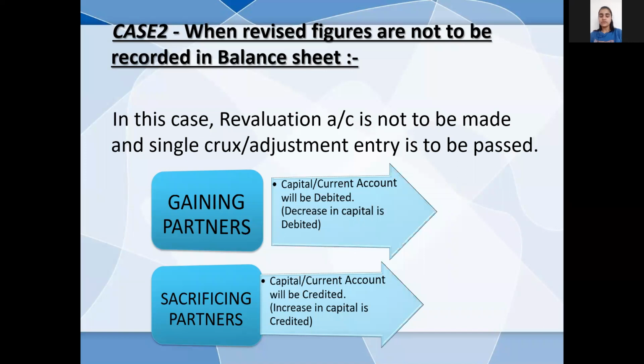For that, first we will adjust all the assets and liabilities together and get a net effect of them, and then we will do the entry of adjustment. We must look at the effect on the capital or current account of the partners. Gaining partners' capital or current account will be debited, because decrease in capital is debited, and sacrificing partners' capital or current account will be credited. As per the rule, increase in capital is credited.